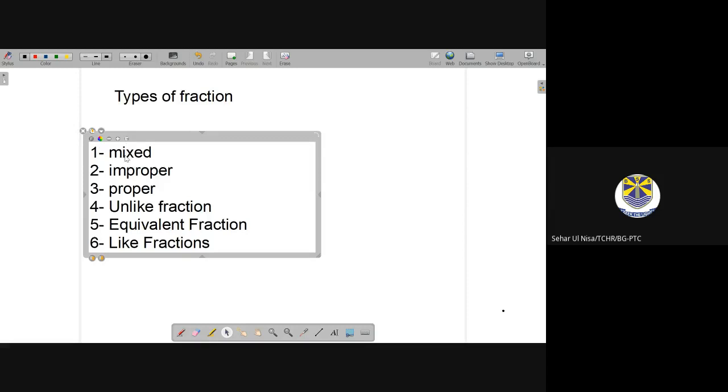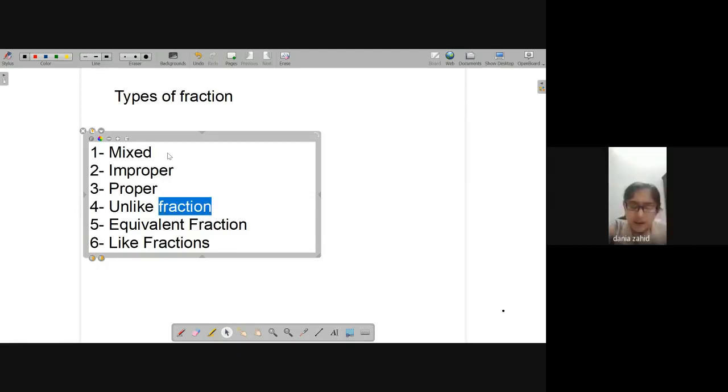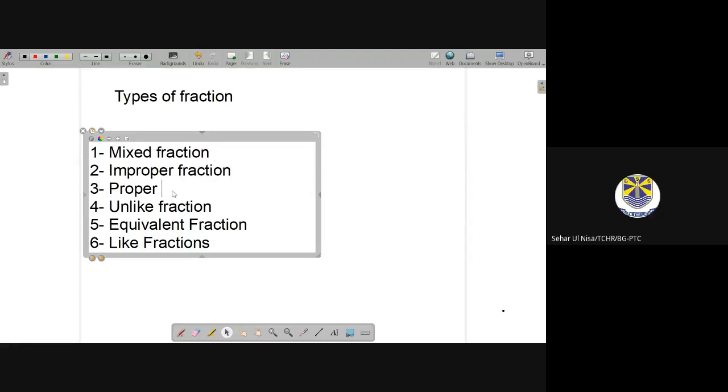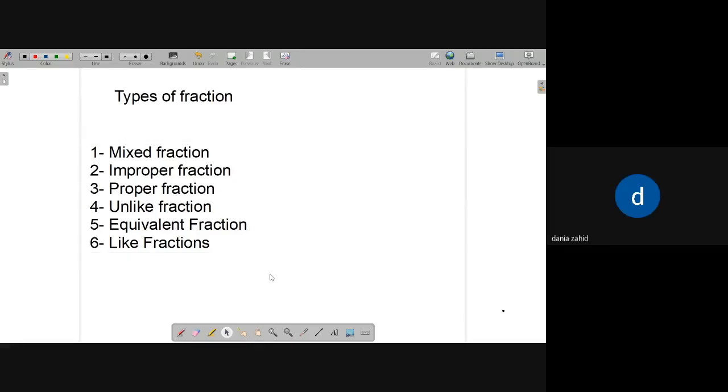So these are the types of fraction: mixed fraction, improper fraction, proper fraction. Adding unlike fraction, comparing fraction, converting fraction. No, multiplying is not a type of fraction. Dividing is not a type of fraction. Improper fraction to mixed fraction, mixed to improper fraction, decimal, percent. Wait. I have written the types of fraction.